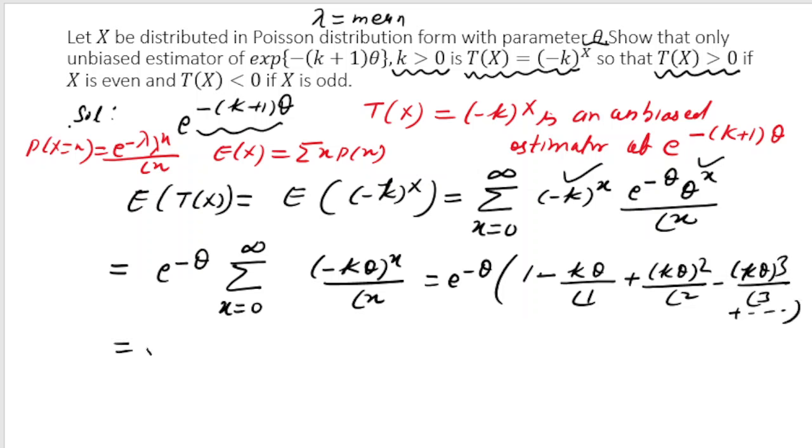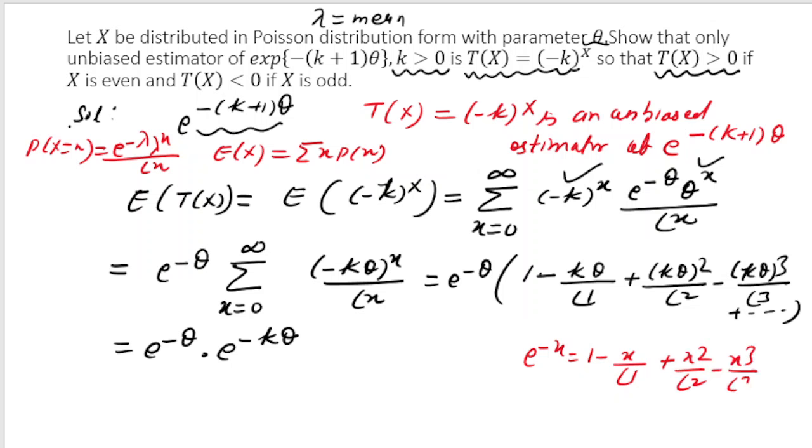So basically what we are getting is e to the power minus theta into e to the power minus k theta. I hope you remember the exponential function. Again, I am using the red ink, means this I hope you know. So e to the power minus x is 1 minus x by factorial 1 plus x square by factorial 2 minus x cube by factorial 3, and so on. So here we have the same expression. So continuing this, I will write it is e to the power minus k plus 1 into theta.